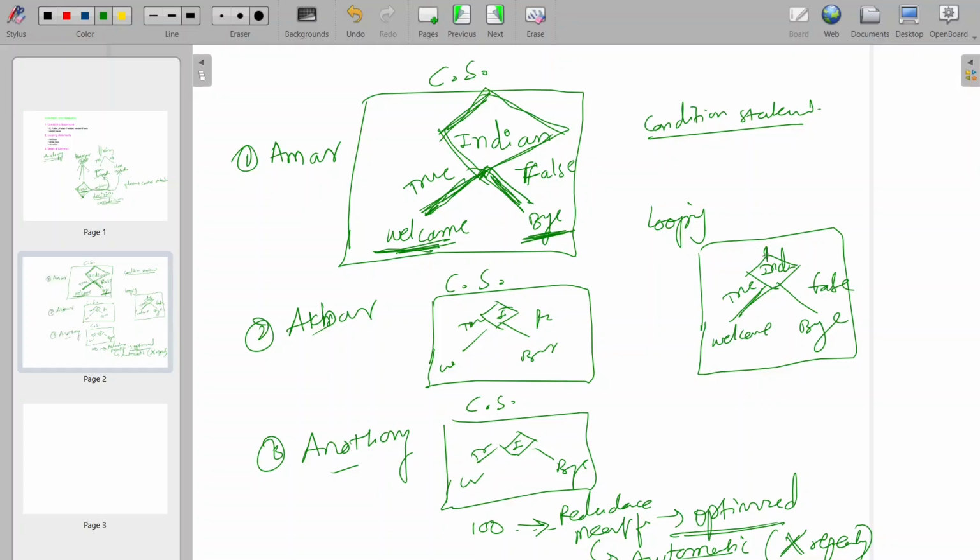What I'll do, I will send each candidate into this loop. First Amar will come. Amar will see the condition; if he is from India, then the condition will be true and Amar will be welcomed. Later Akbar will come. Akbar is Indian, so it will be true and he'll be welcomed. Anthony will come and Anthony is not from India. Let's take he is from USA. Then the condition will be false and we'll put the bye.